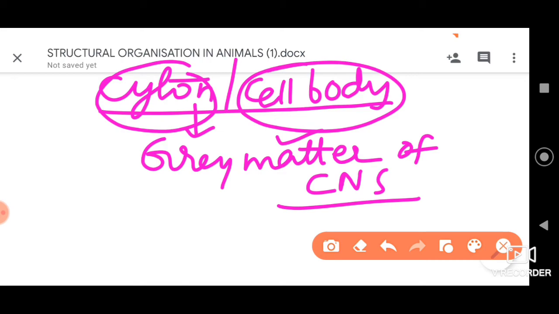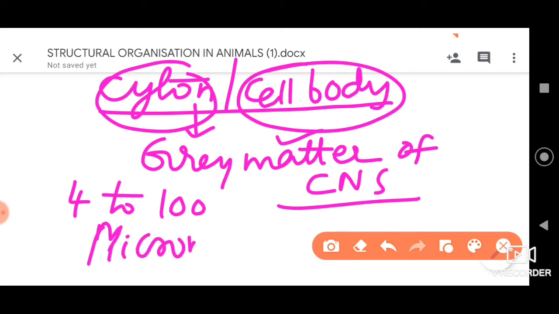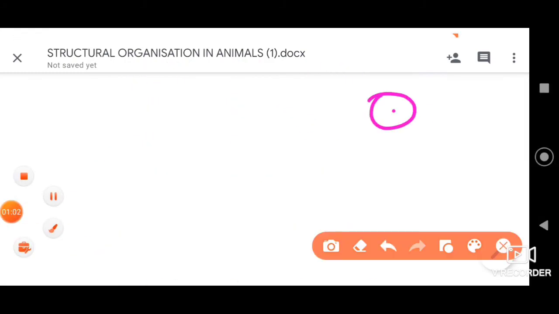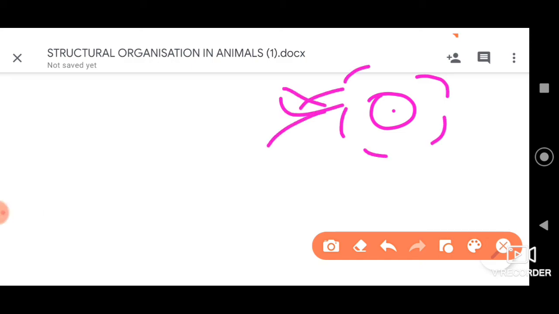And further, the diameter of these cytons may range between 4 to 100 micrometers. And their shape, when I represented the diagram, I had shown you that it was something like this, rounded, correct? Arising from it were the dendrites.